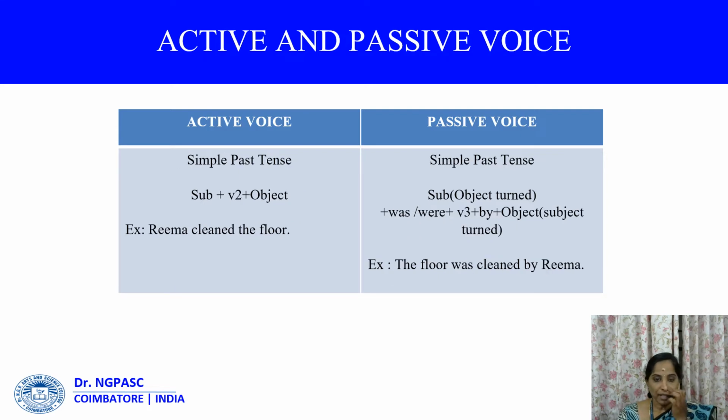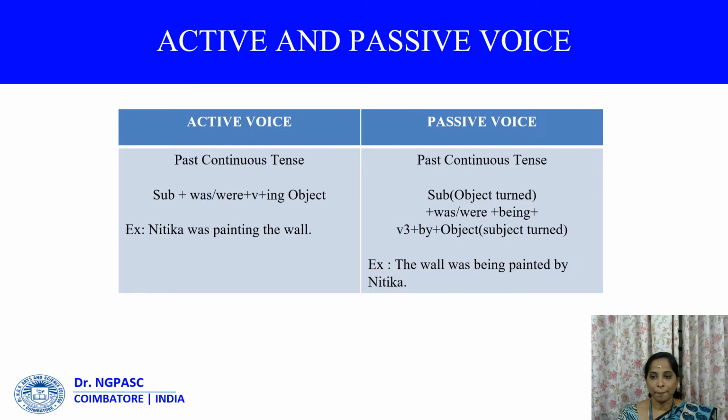For simple past tense, look at the example. Reena cleaned the floor. And in simple past tense, passive voice comes like the floor was cleaned by Reena. So it's very simple. Cleaned has become was cleaned, the floor has become the subject in the passive voice, and then Reena has become by Reena.